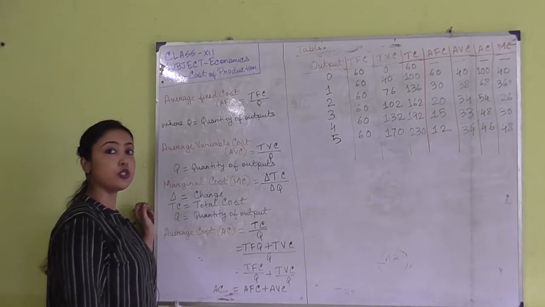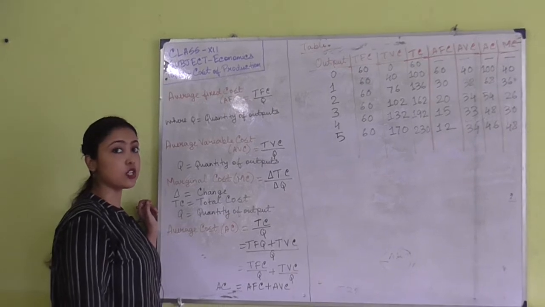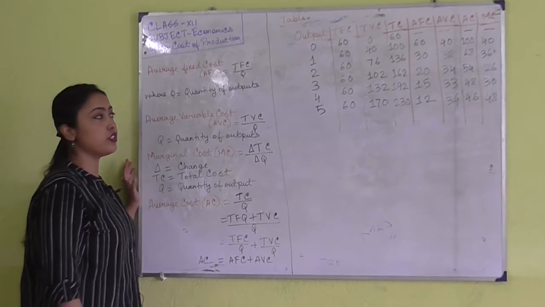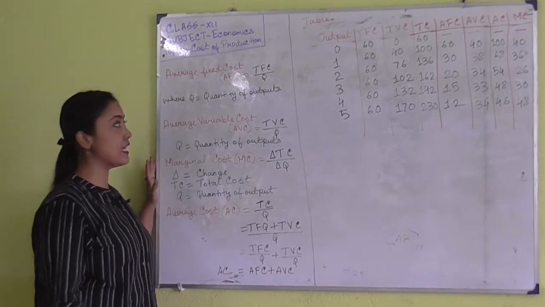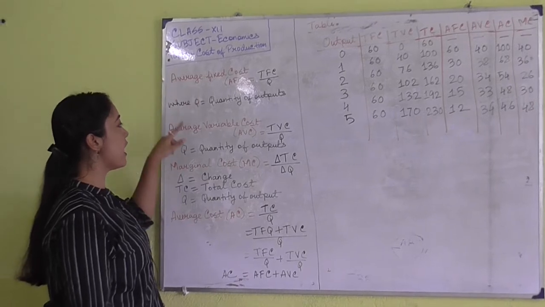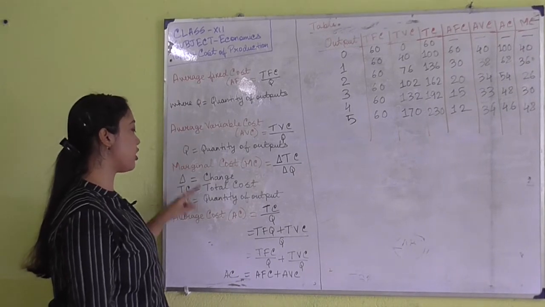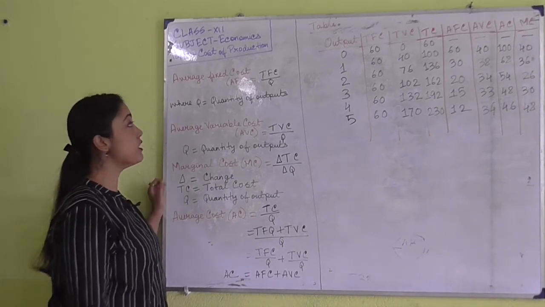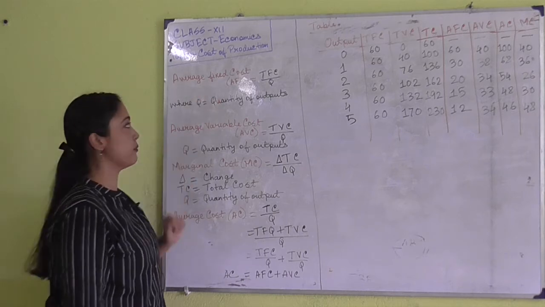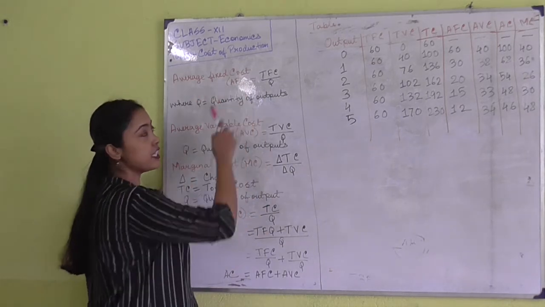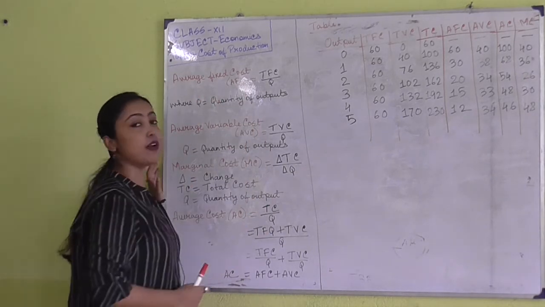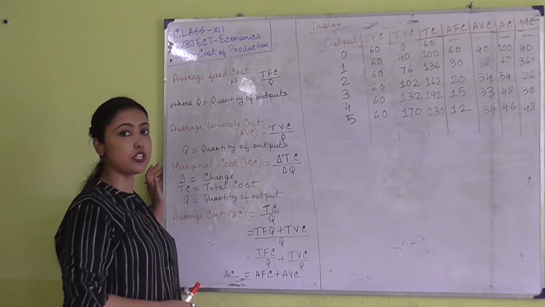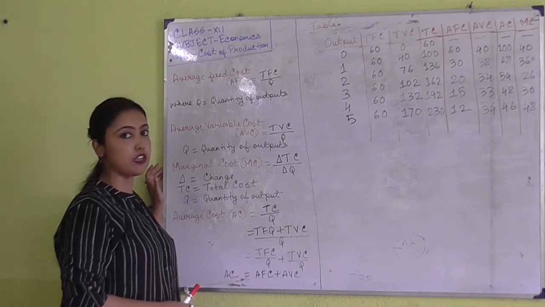Now today I am going to continue with the chapter known as cost of production. Today I am going to introduce some more costs, that is average fixed cost, average variable cost, marginal cost and average cost. First we will start with average fixed cost, which is referred to as AFC. Now what is AFC? Average fixed cost is the per unit cost of all the fixed factors of production.